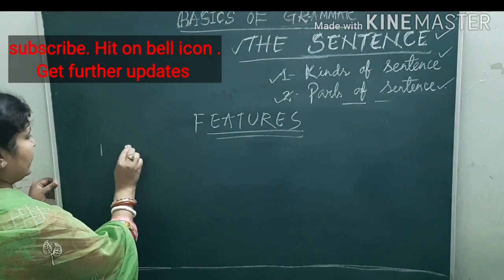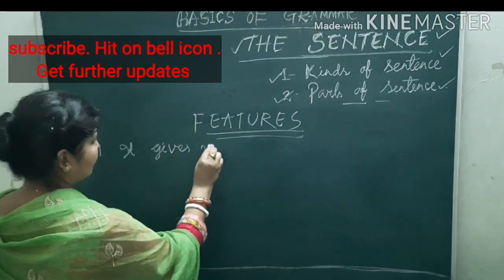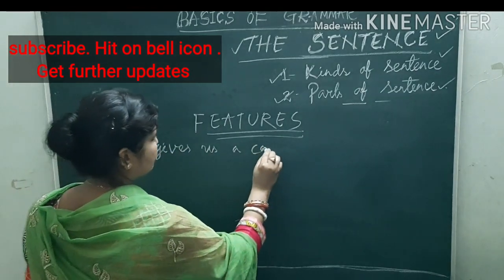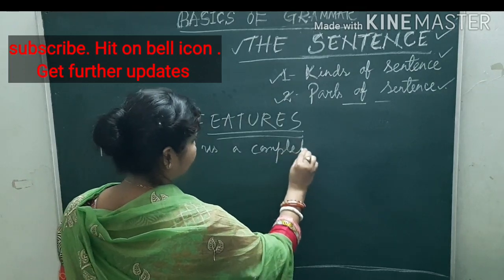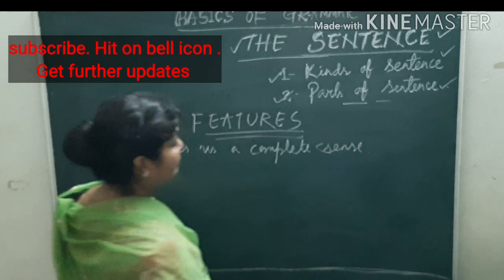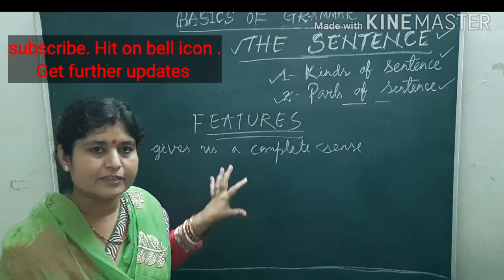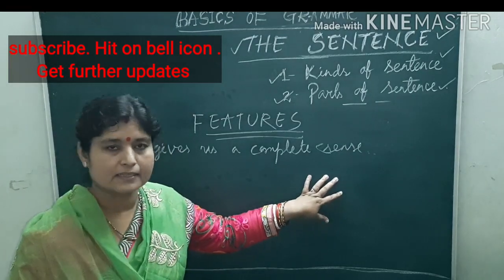First, it gives us a complete sense. Means a sentence is a group of words which gives us a complete sense.